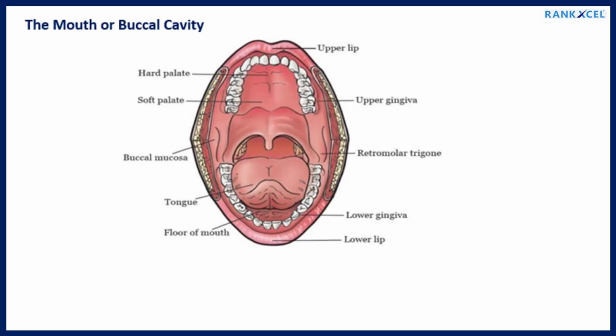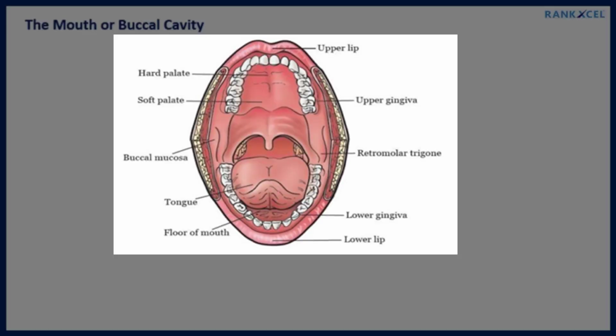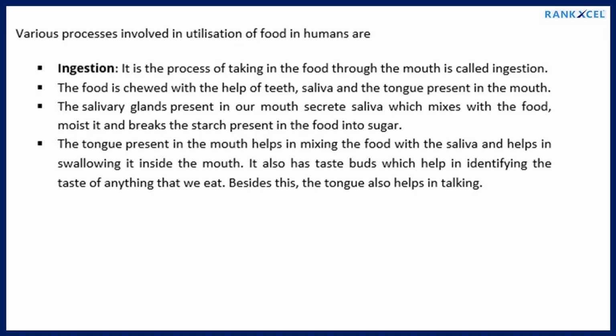The mouth or buccal cavity. Various processes involved in utilization of food in humans are: ingestion. It is the process of taking in the food through the mouth. The food is chewed with the help of teeth, saliva and the tongue present in the mouth.